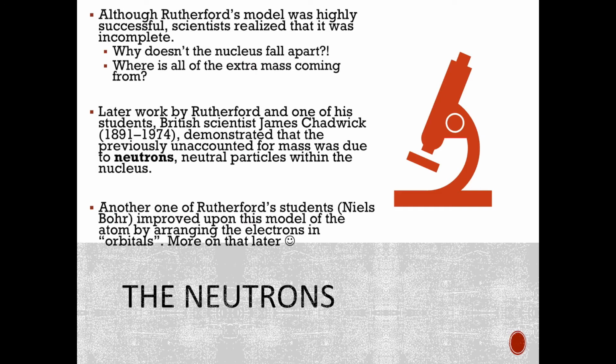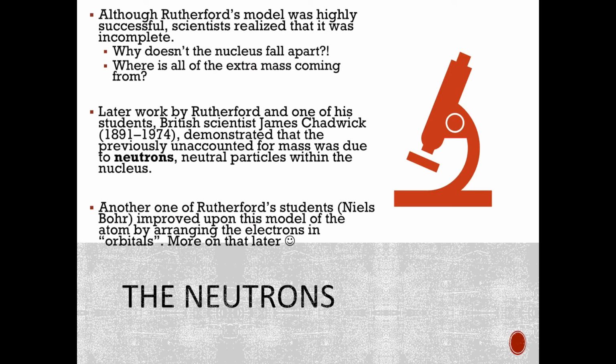And although Rutherford's model was highly successful, scientists realized that it was incomplete. One of the reasons is, why doesn't the nucleus fall apart? There's a bunch of protons in the middle, right? Protons are positively charged. And if there's a bunch of positively charged stuff right next to each other, why don't they all repel each other and fly away? So what's causing it to stick together? And where's all the extra mass coming from?